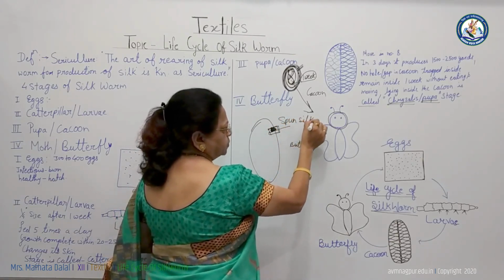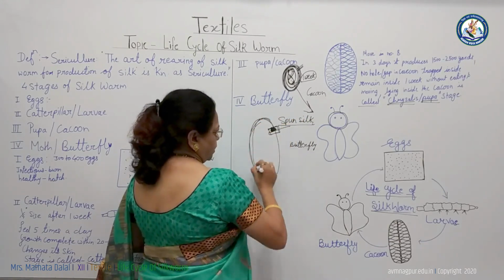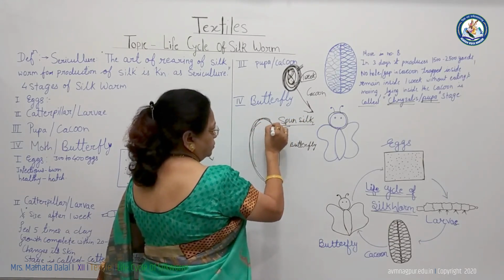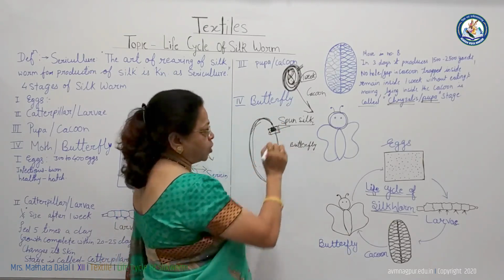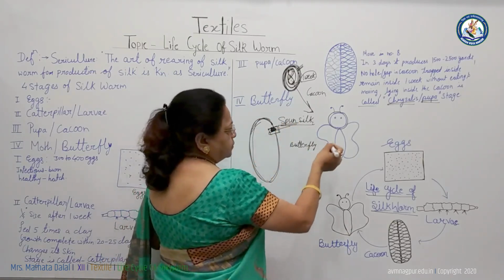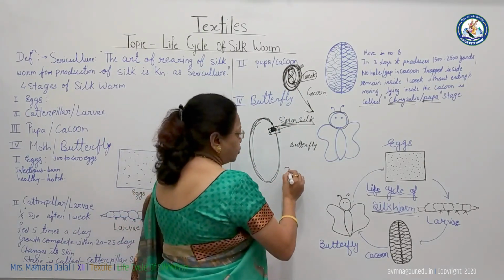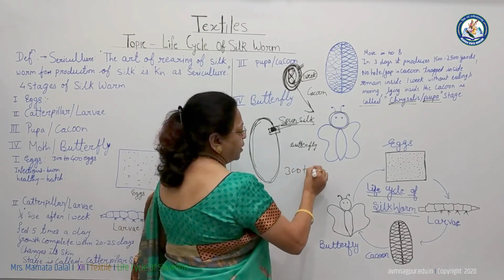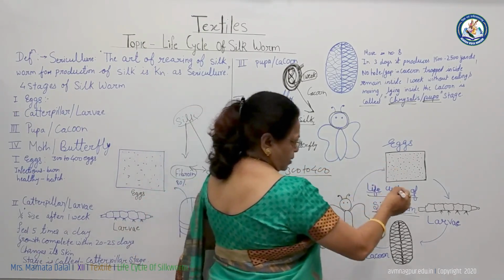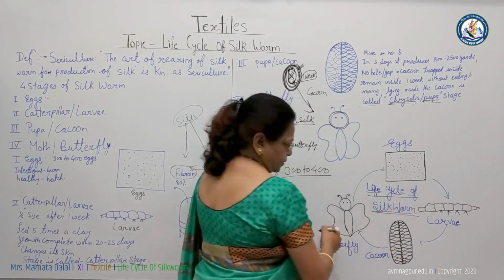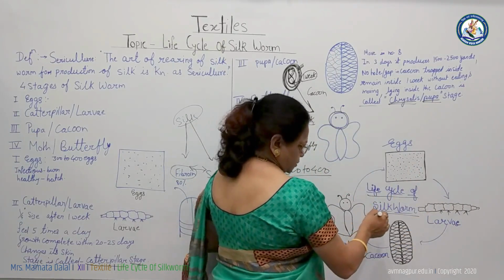This broken cocoon is known as spun silk. Why is it called spun silk? Because the cocoon is broken and the yarn obtained is not continuous in strand. When the butterfly comes out, it again lays 300 to 400 eggs and dies. In this way, the cycle is completed. Why is it called the life cycle of silkworm?